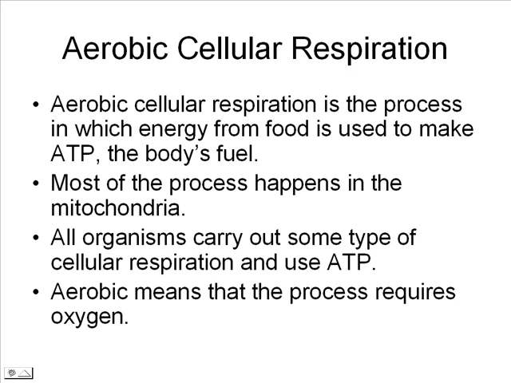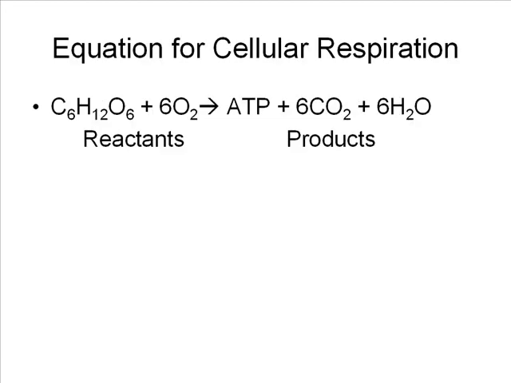Aerobic cellular respiration is the process in which energy from food is used to make ATP, the body's fuel. Most of the process happens in the mitochondria. All organisms carry out some type of cellular respiration and use ATP as fuel. Aerobic means that the process requires oxygen. One of the things you must know for the graduation exam is the balanced equation for cellular respiration.